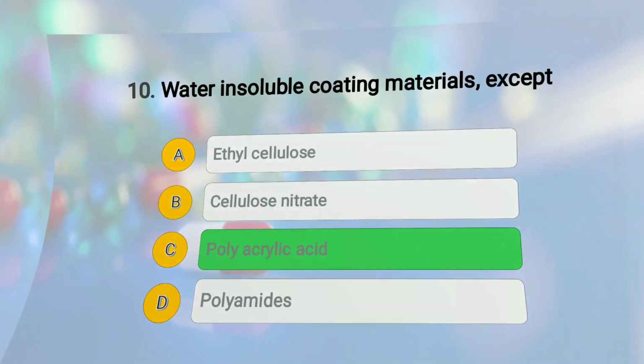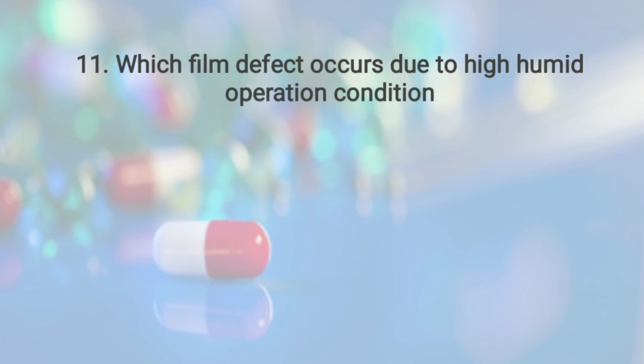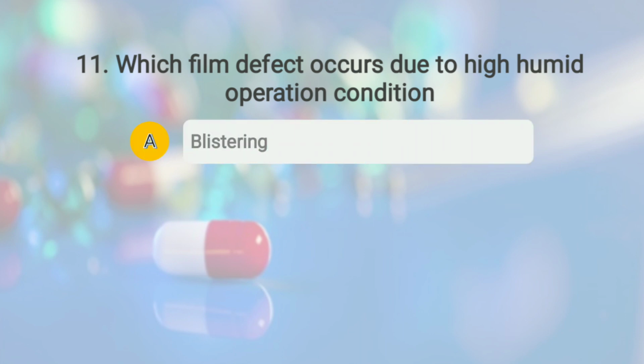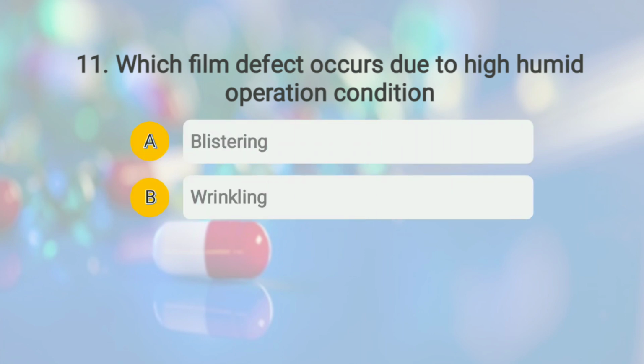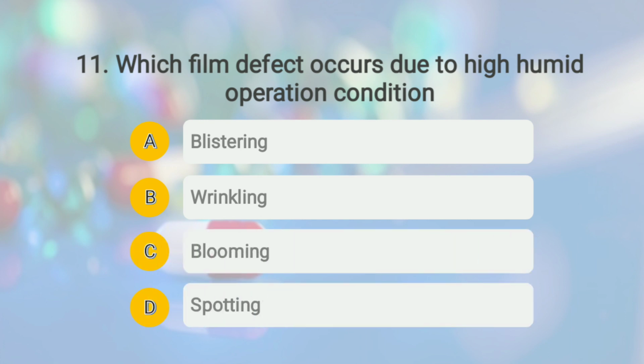Moving to question number 11. The question is which film defect occurs due to high humid operation condition? And the options given are A, blistering, option number B, wrinkling, option number C, blooming, and option number D, spotting.